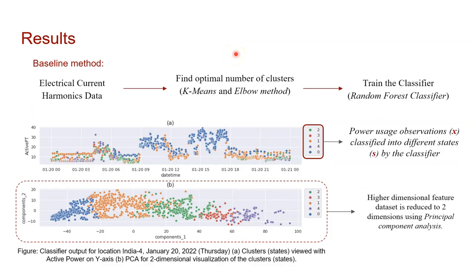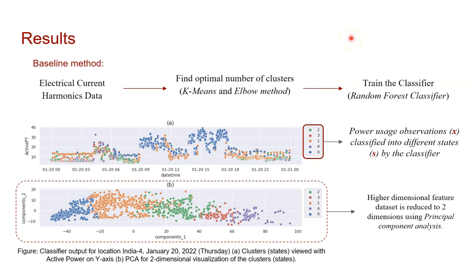To address the state identification problem that we have mentioned earlier, in our baseline method, we have used electrical current harmonics data as our feature dataset. The next step is to find the optimal number of clusters in this selected dataset for a selected time period. For this, we have used the K-means algorithm along with the elbow method on the training dataset.